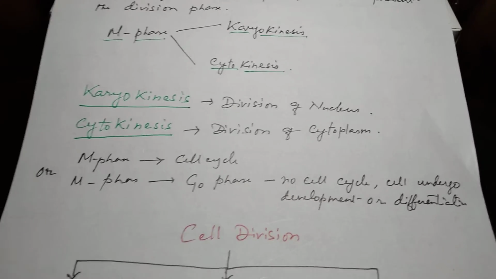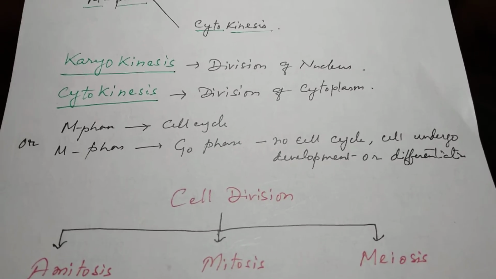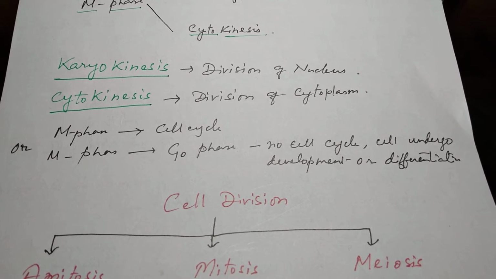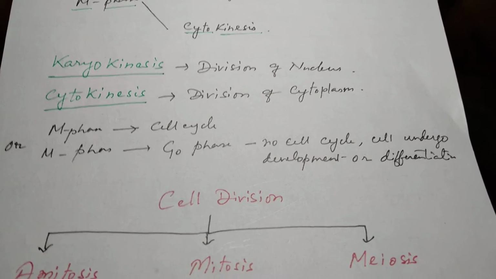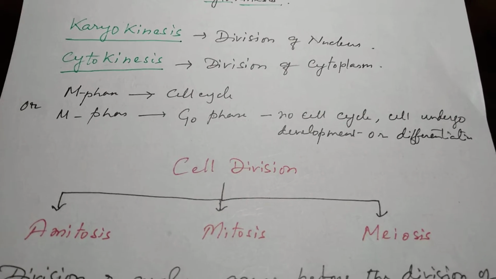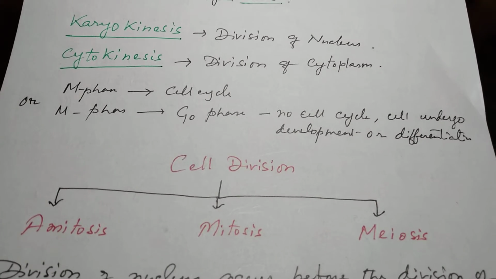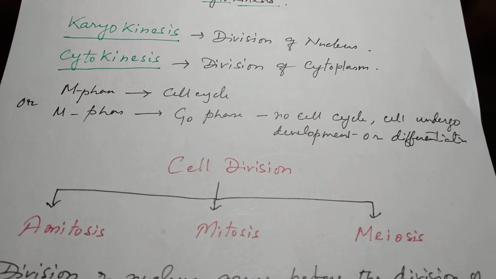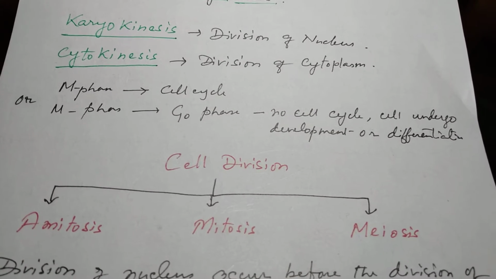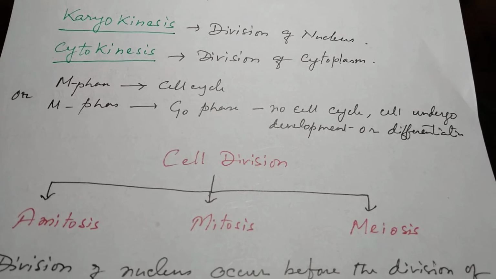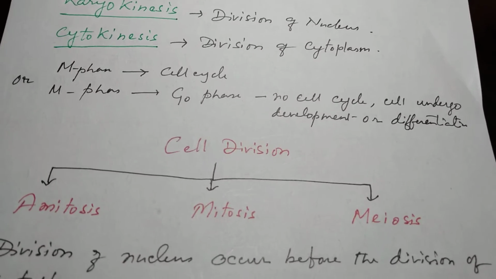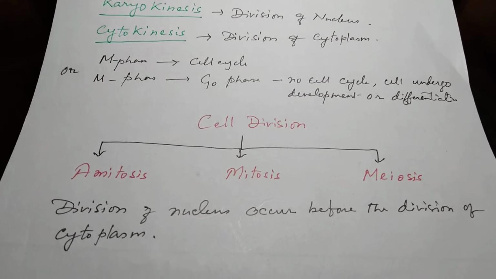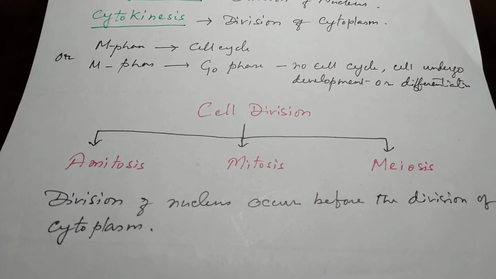Okay, students? Now, the cell division or M phase is of three types. Or you can say, how many types of cell division do you know? If you have this question, then the answer is that cell division is of three types: amitosis, mitosis and meiosis. Division of nucleus occurs before the division of cytoplasm.